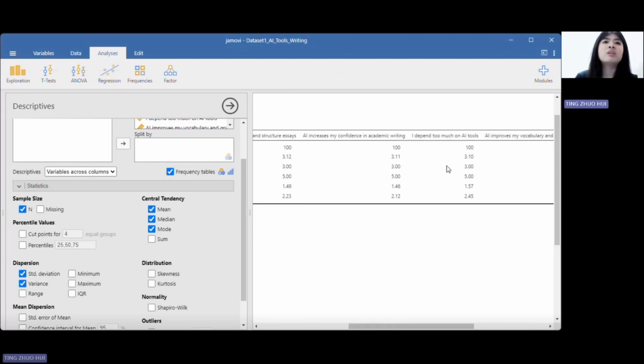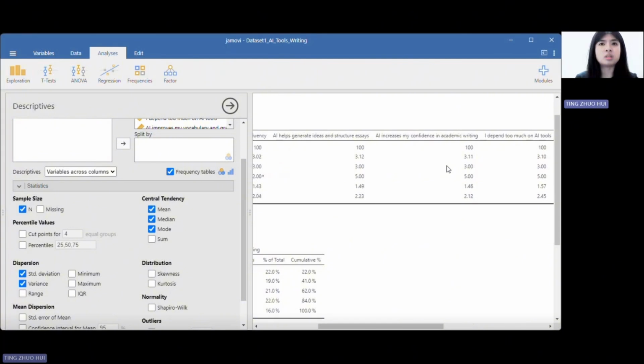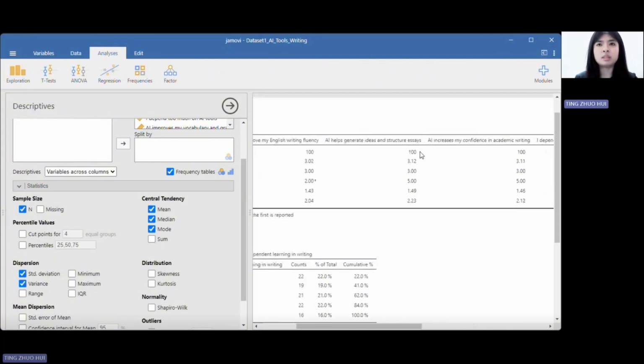However, I faced some challenges at first, such as learning how to input the data correctly and select the right statistical test. But overall, Jamovi helped me understand my research findings more clearly and improve my confidence in analyzing quantitative data.